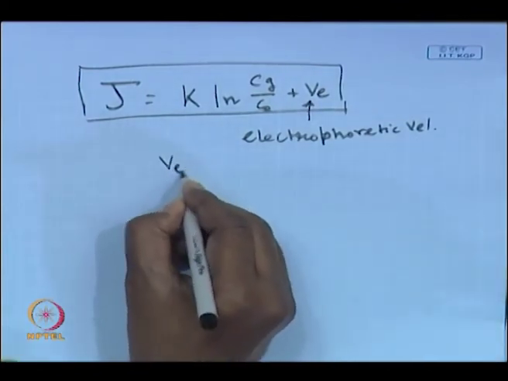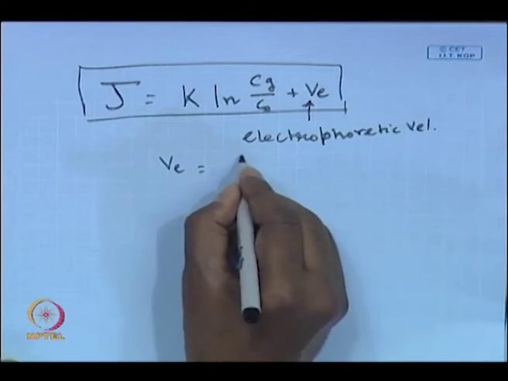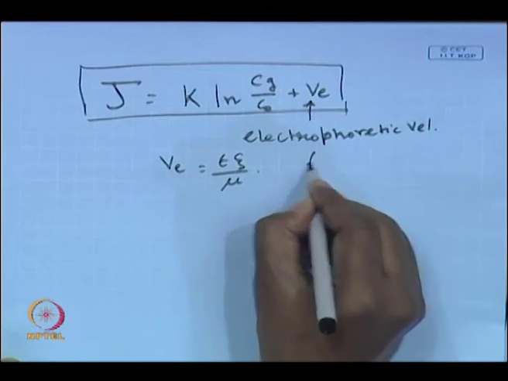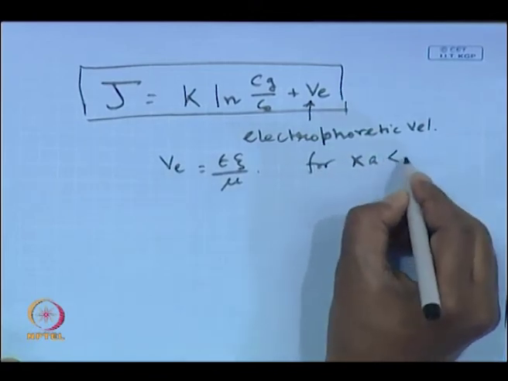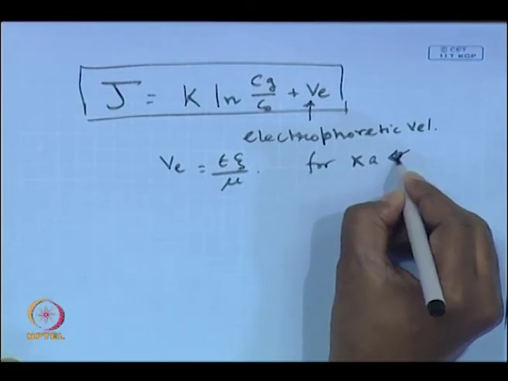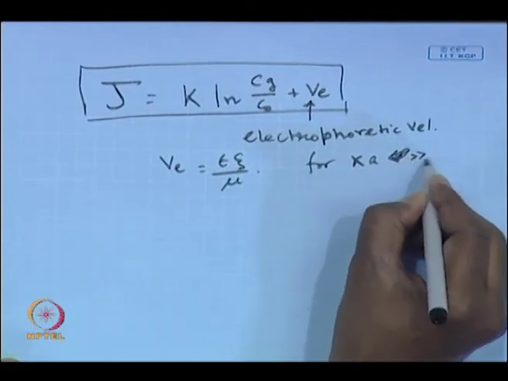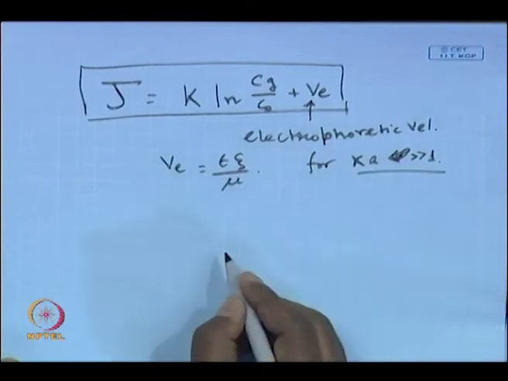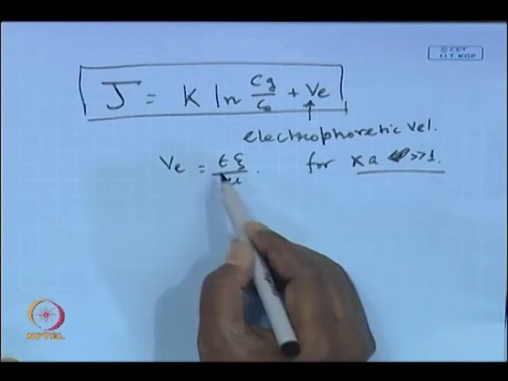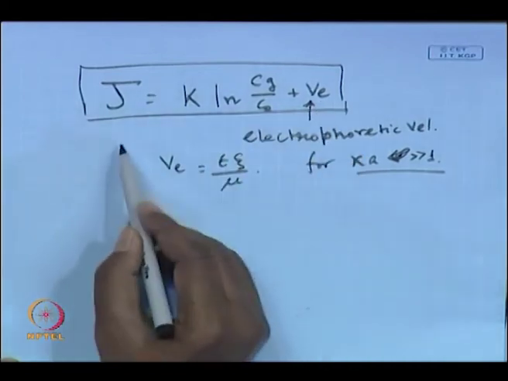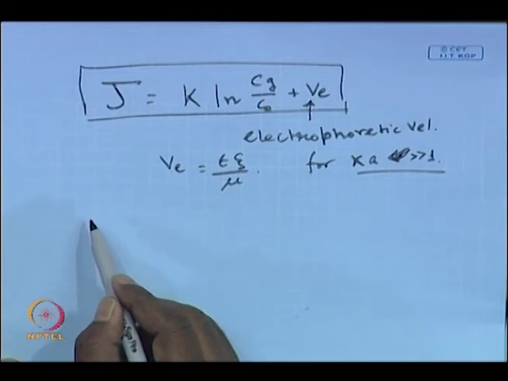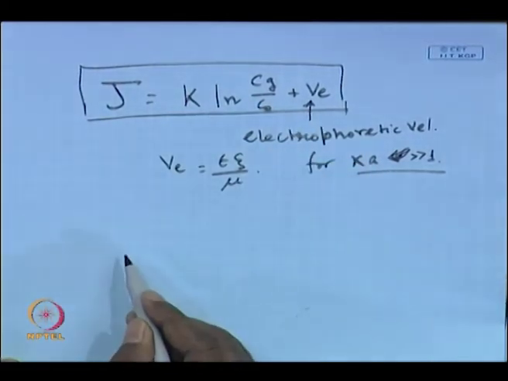And for the Smoluchowski equation, you can find V as zeta times epsilon divided by mu, for kappa A much greater than 1, right. For this case, you can estimate the zeta potential, you know epsilon, you know mu. So, you can estimate the value of V. So, the permeate flux or the productivity of the system will be enhanced by this amount.